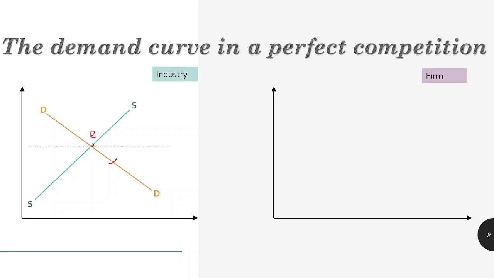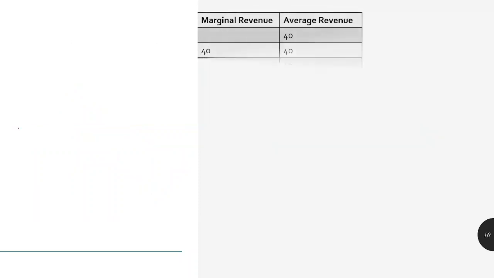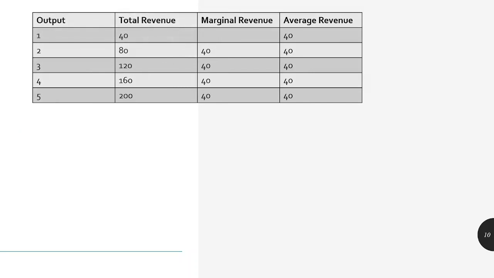As we discussed earlier, the firm has no control over prices. So this equilibrium price is set for the firm, and this becomes our demand curve for the firm. The equilibrium price set by the industry is the price for the firm, and it also becomes the demand curve for the firm. Now suppose demand in an industry has increased. What will happen? The equilibrium price has increased, hence the demand curve for the firm also shifts up. For the firm, the demand curve is horizontal, which represents the perfectly elastic condition.